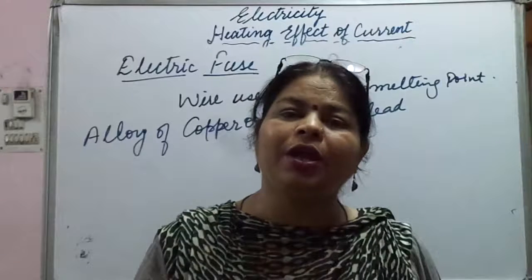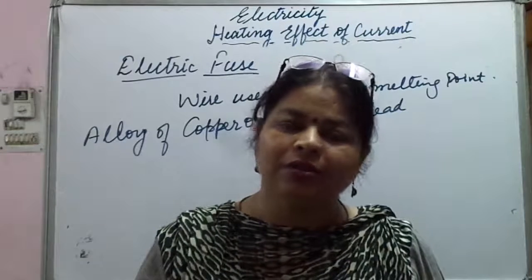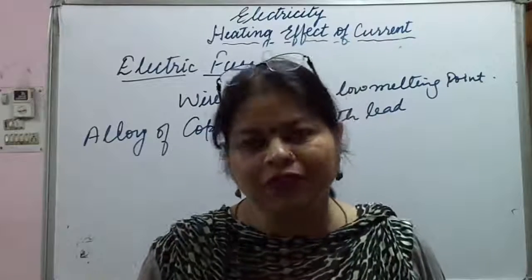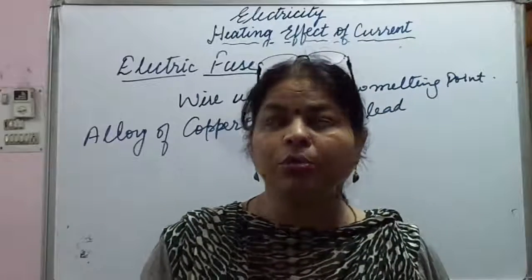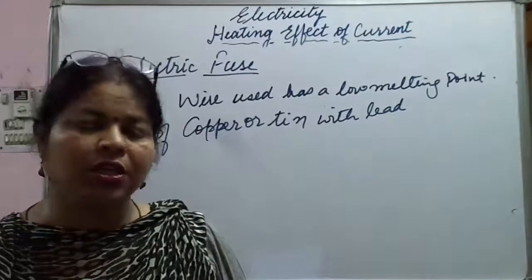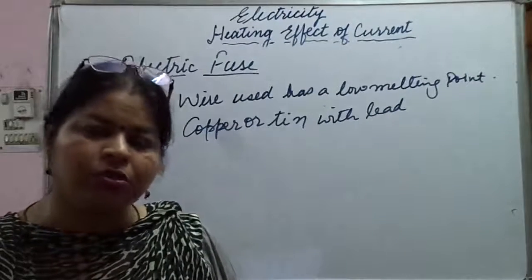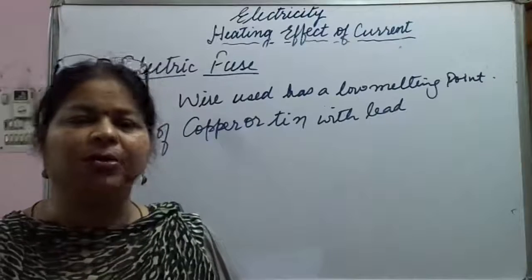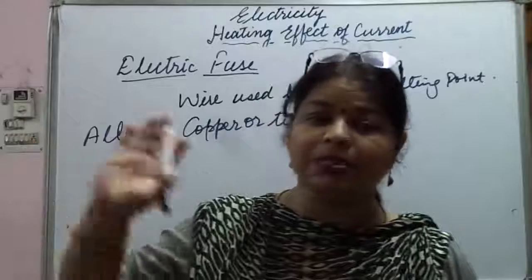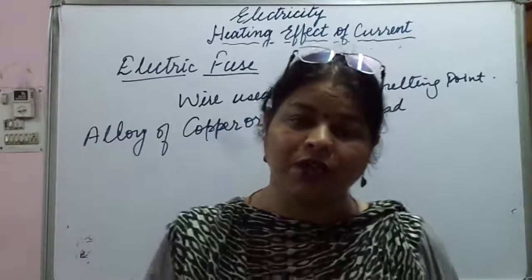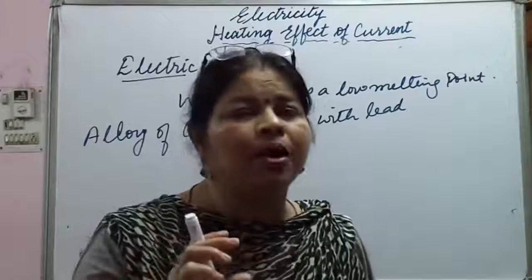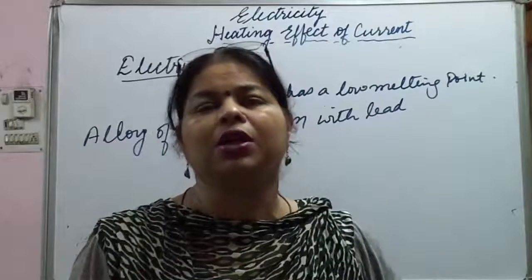So what will happen? Then the electric circuit will be safe from burning, and the electrical appliances or devices that we are using in the houses will also be safe. Otherwise, what will happen? Each and every device that is provided in our house, they work on some particular amount of current.